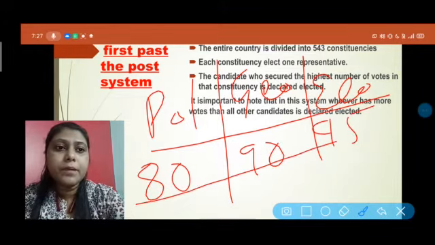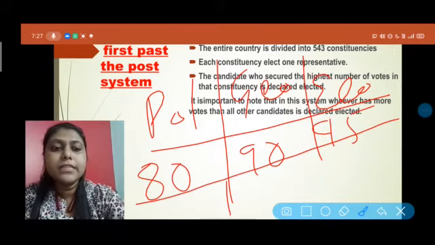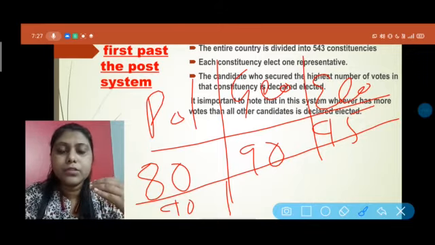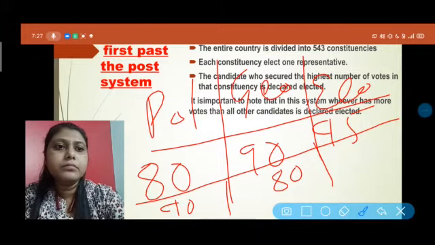But if you see the pass percentage of the class, then in political science maybe 90% of students get promoted, in geography 80%, and in economics maybe 100%.